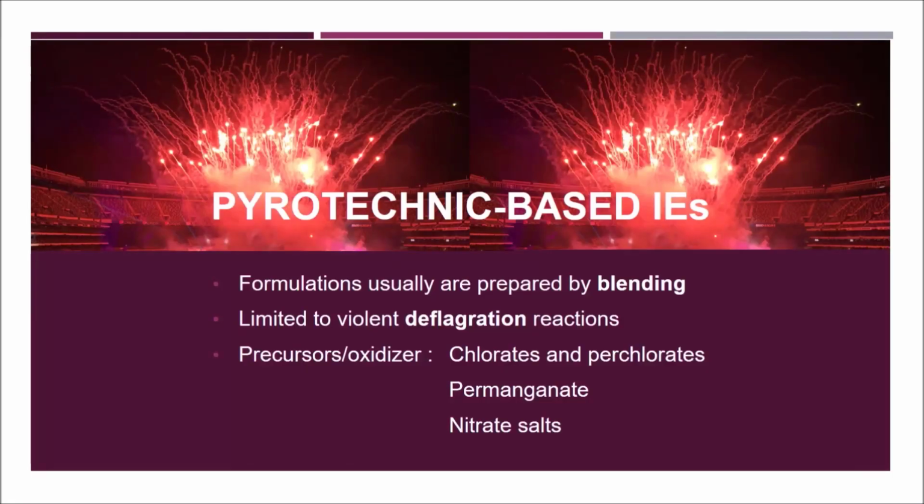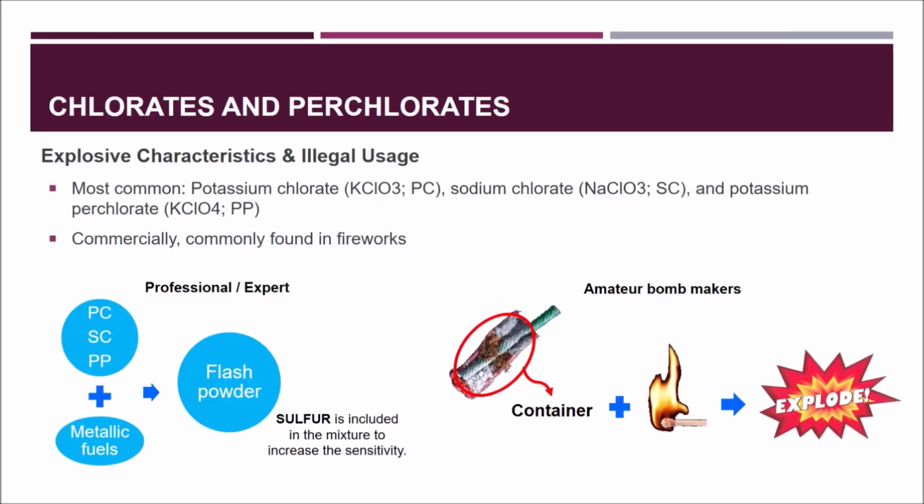For pyrotechnic batch IEs, the formulations are prepared by blending and limited to deflagration reaction. The most common precursors to produce pyrotechnic formulations are chlorates and perchlorates, such as potassium chlorate, sodium chlorate, and potassium perchlorate. Commercially, they are commonly found in fireworks.